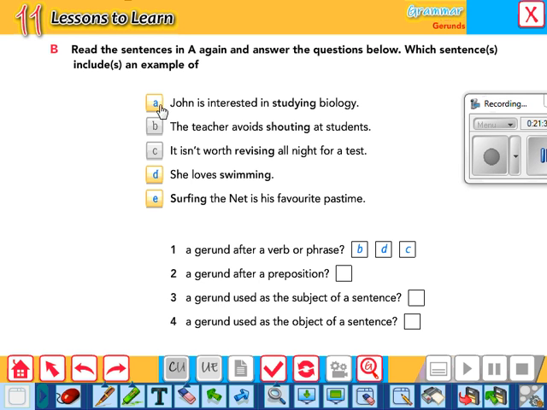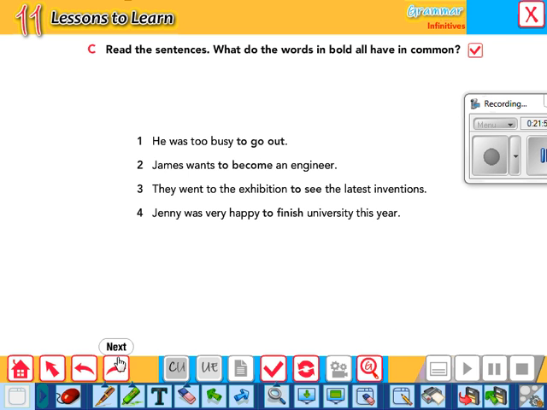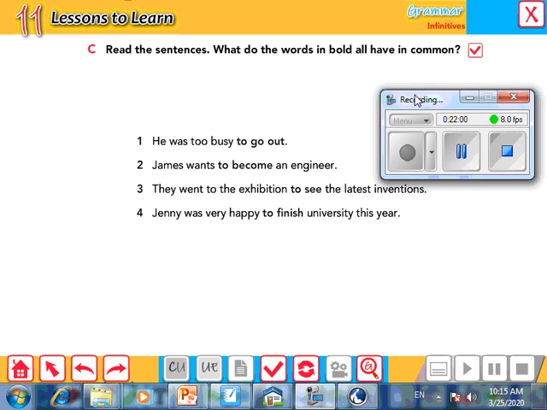Interested in. It's number A. After in, I used a preposition. Gerund used as the subject of a sentence. Subject, surfing. Yes, great. Yes, here. Gerund used as the object of a sentence. She loves swimming, so here it's number D. Let's move to exercise C.